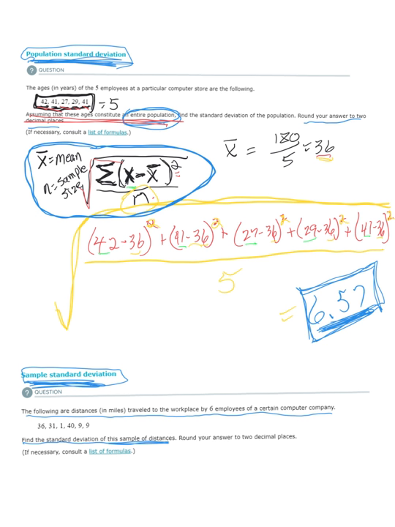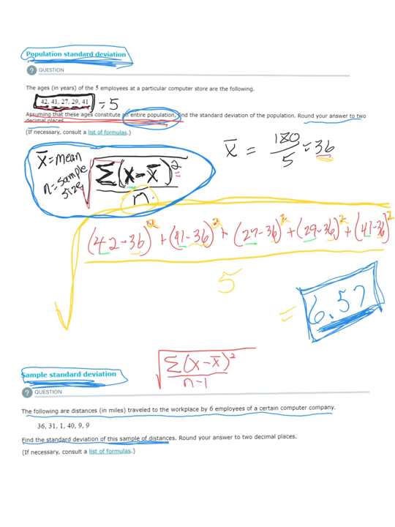So, the formula for sample standard deviation, there's my sigma symbol. There's my X for the data points. There's my mean of all the data points. And then there's N, the sample size.